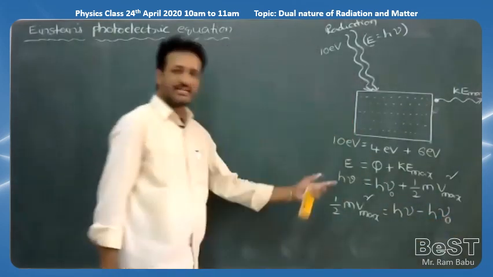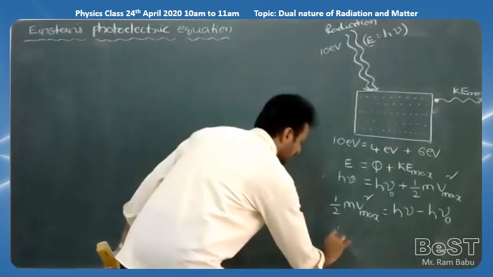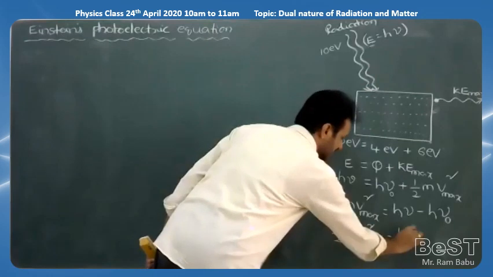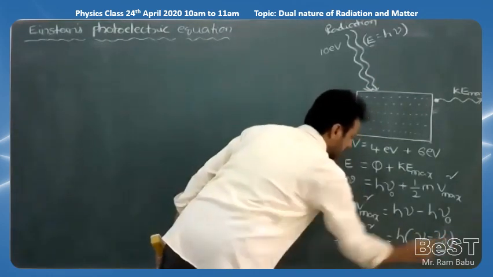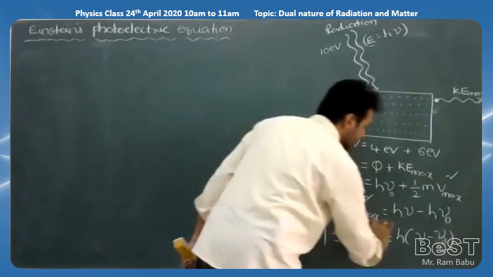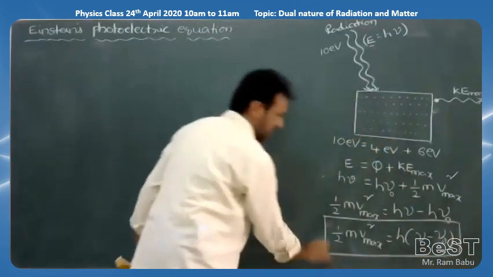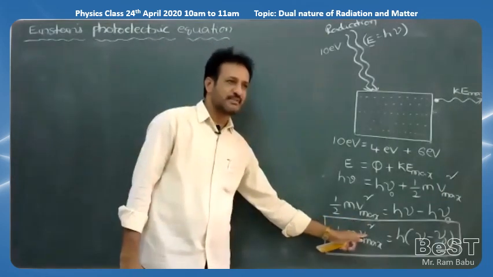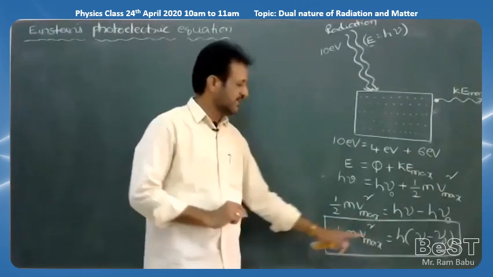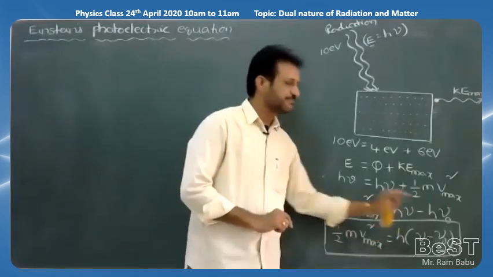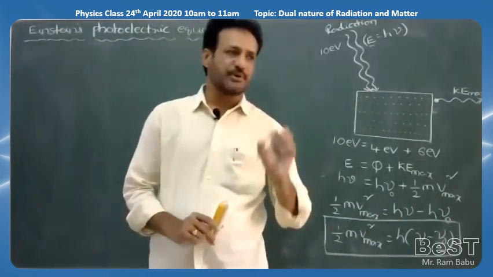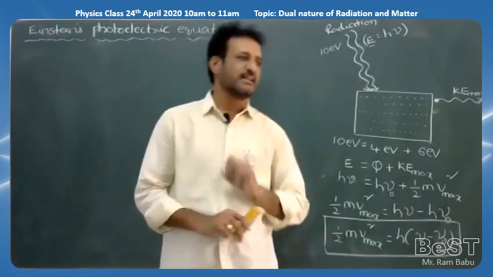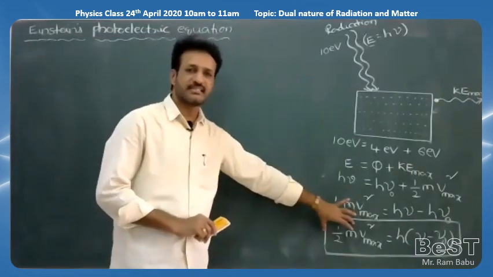Correct? If you take h common, then what will we get? Half m v square is equal to h into nu minus nu naught. So this equation is called Einstein's photoelectric equation. So in this formula, m is the mass of the photoelectron and v maximum is the maximum speed of the photoelectron, h is Planck's constant, nu is the frequency of the incident photon, and nu naught is the threshold frequency of the given metal. So this equation is called Einstein's photoelectric equation.